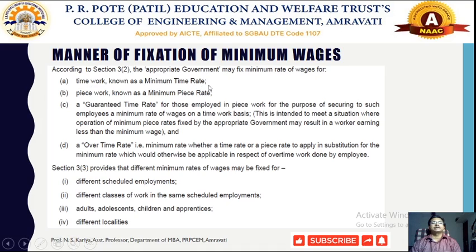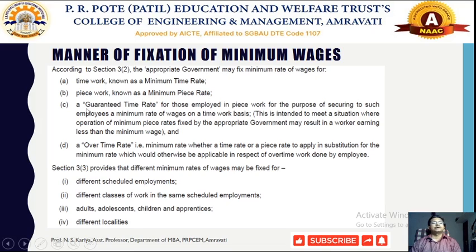So in the time rate system, the wages are defined by how much the shift hour or time of working of that particular employment is. In case of piece work, it depends on how many pieces the worker can produce. Depending on that, the minimum piece rate wage system is applied.